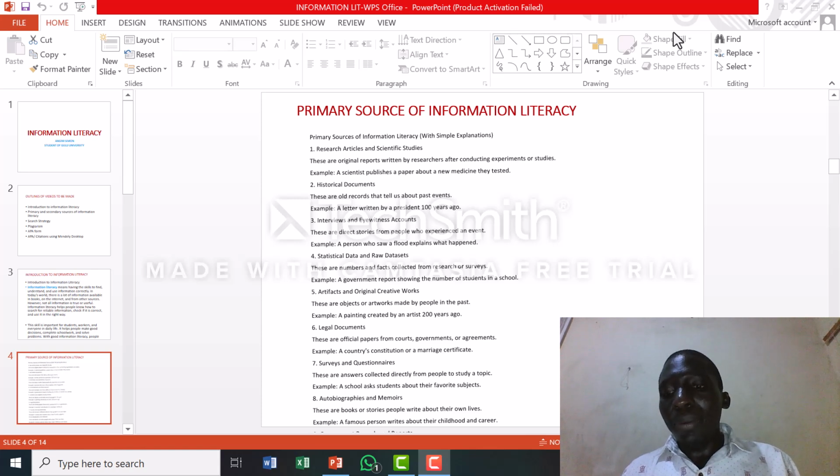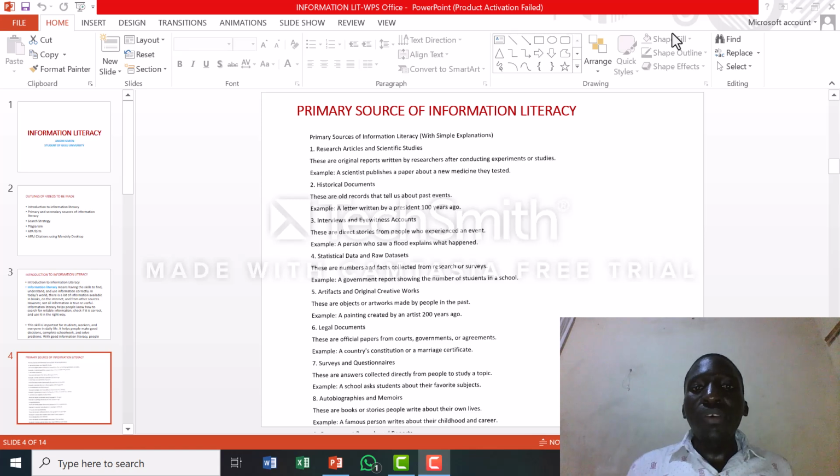So the primary source of information literacy offers direct evidence, the first-hand testimony of an event, person, or topic. Examples of primary sources: we have the diary, the letter, the speeches, the interview, the original research study, the photograph taken, government documents, autobiography, eyewitness accounts, and historical records. So that is the primary source of information literacy.